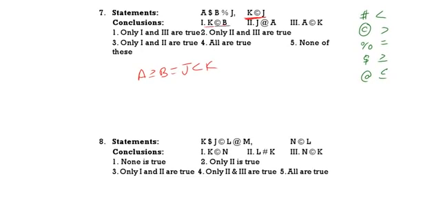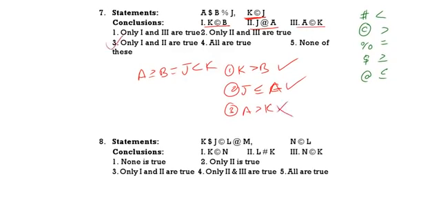Now K at for B. First one, K C round B. K greater than B definitely follows. Second one, J at for A. J less than or equal to A. A greater than or equal to J or J less than or equal to A. That also follows. And third one, A C round K. A greater than K. There is no common symbol between A and K. So third one does not follow. Only 1 and 2 are true. That means option 3 is the correct one.